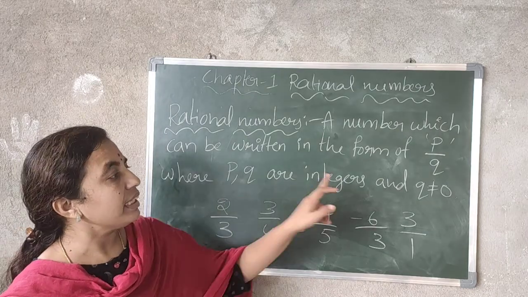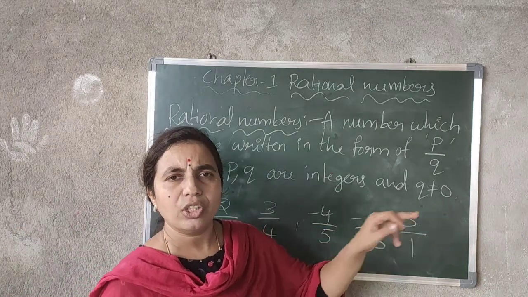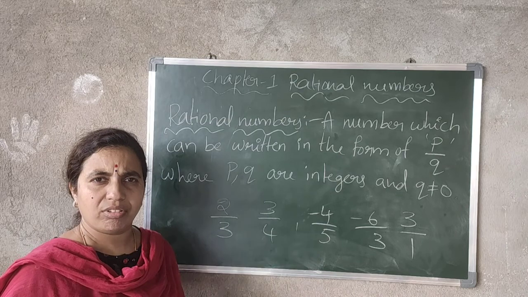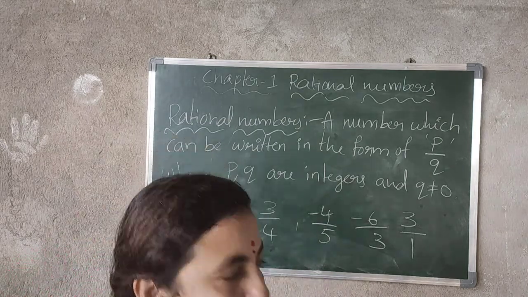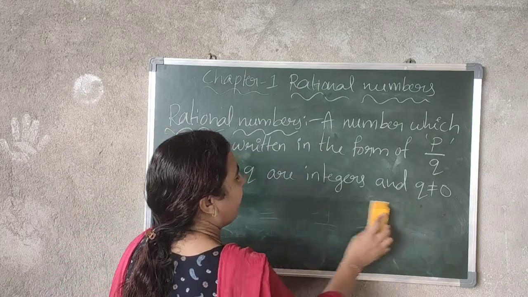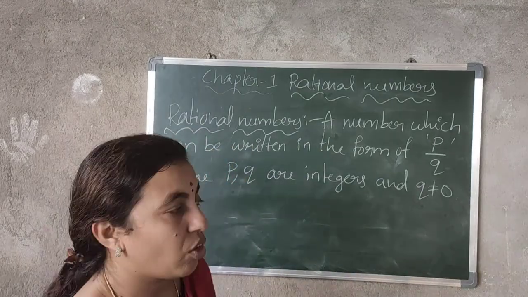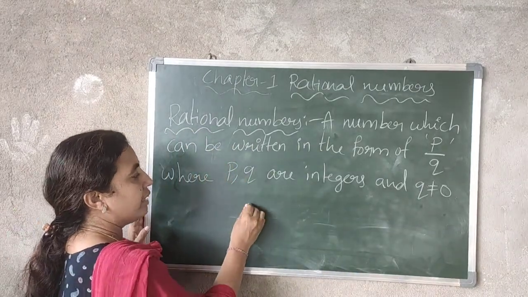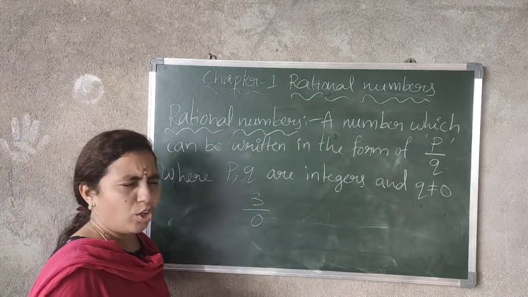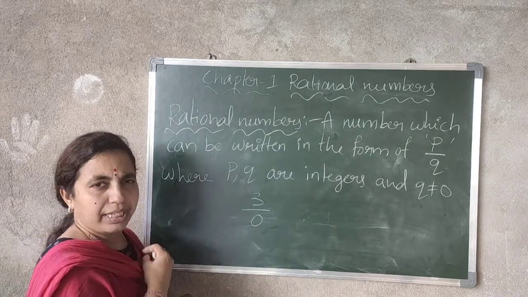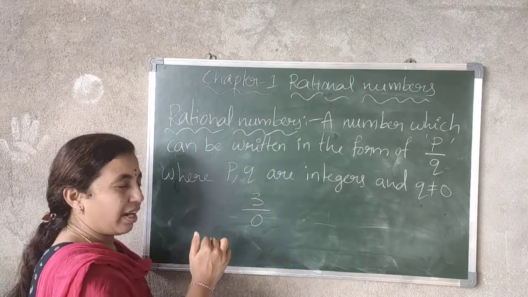Now they have given that q is not equal to 0. Why are they saying that q not equal to 0? Why can't it be 0? Let us see one more example. If you consider 3 by 0, 3 by 0 means nothing but 3 divided by 0.